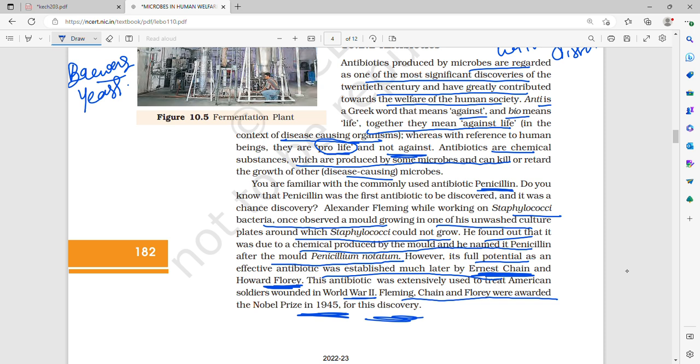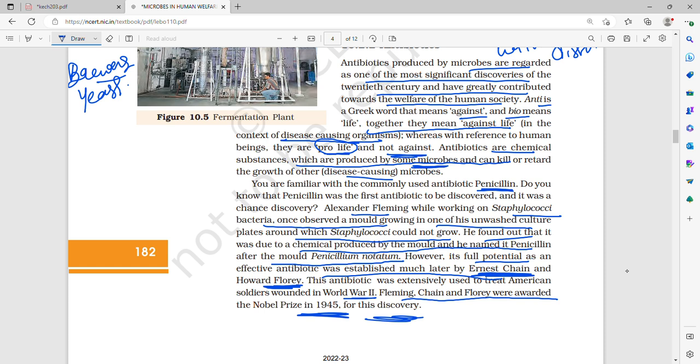Antibiotics are substances produced by one group of microbes which can kill or retard the growth of other disease-causing microbes. You are familiar with the commonly used antibiotic penicillin. Alexander Fleming was once working on Staphylococcus bacteria when he observed a mold growing on one of his unwashed culture plates, around which Staphylococcus could not grow.